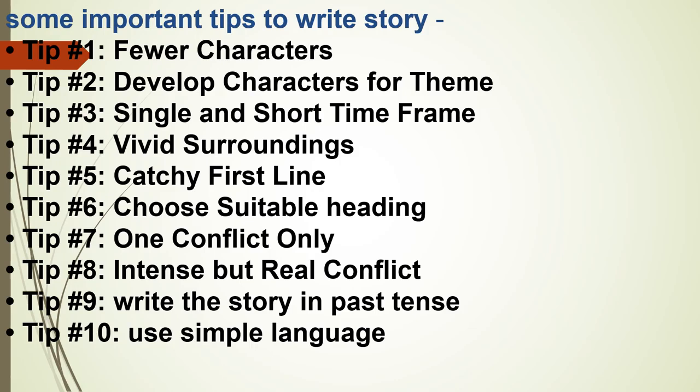Catchy first line means attractive first line. Choose a suitable heading. Then only one conflict, intense but real conflict. Conflict must be real. Then write the story in past tense and use simple language. So these are some important tips to write a story.